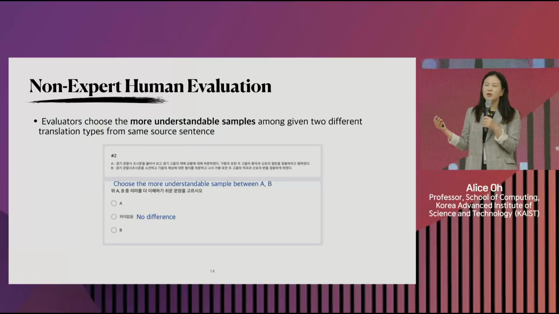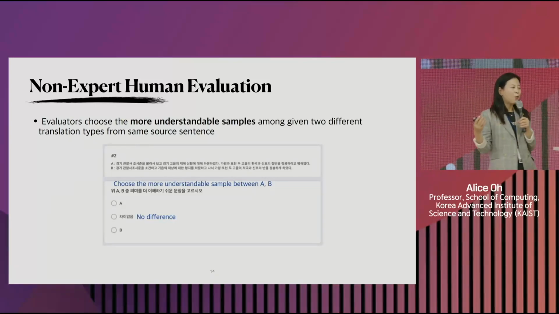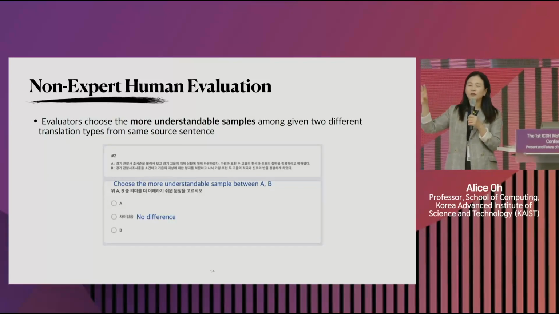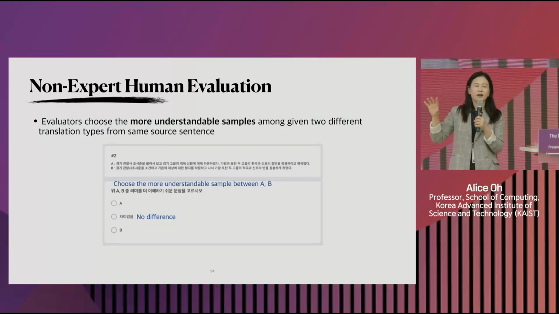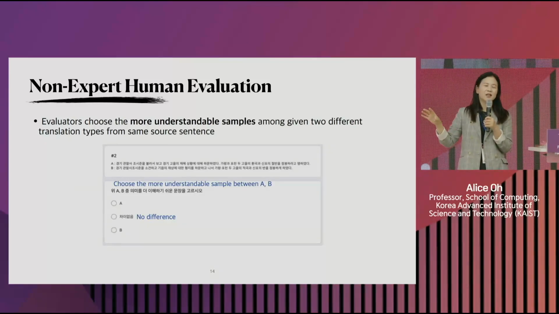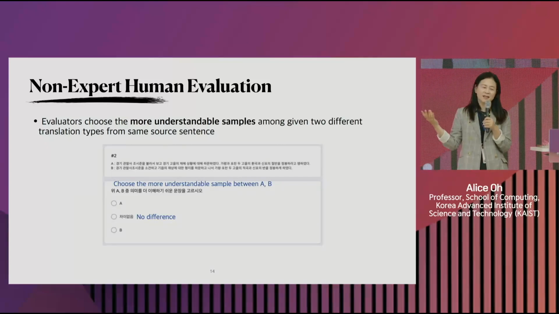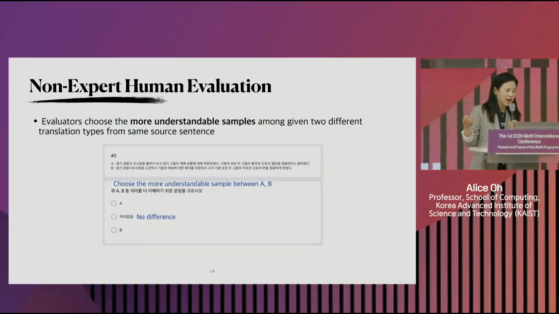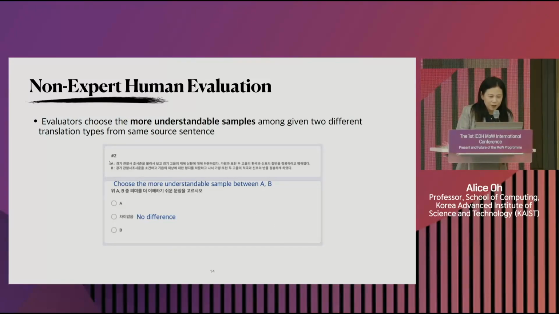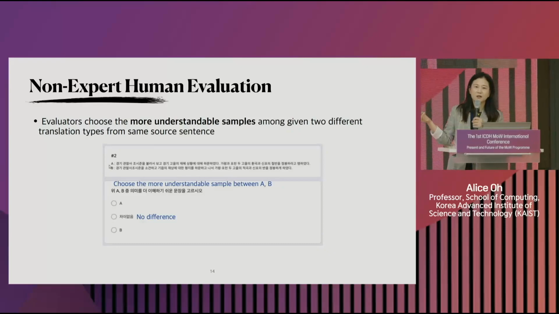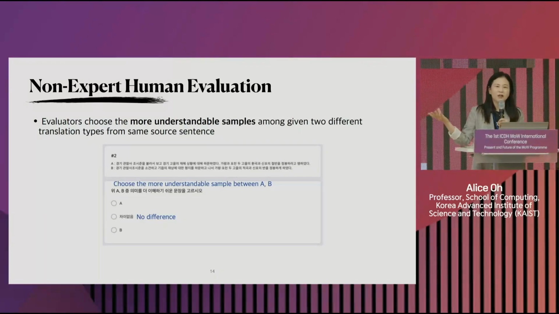And then we also asked non-experts to compare the output of our model against the old Korean translation and also against the contemporary, the newer translation, to see if they can understand what the translated sentence says. So, for example, these sentences A and B are two different translations, one from our model and one from either the old human translation or the newer translation.